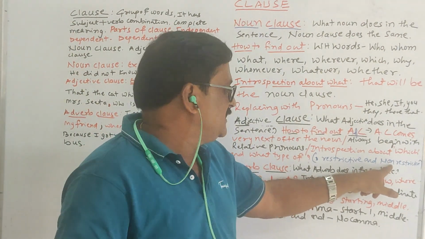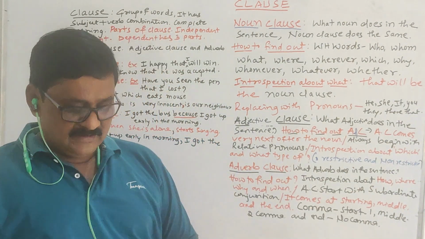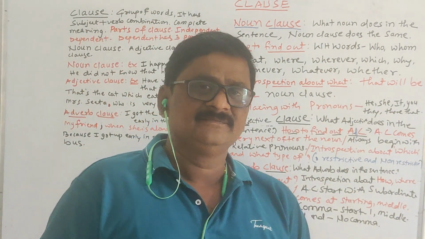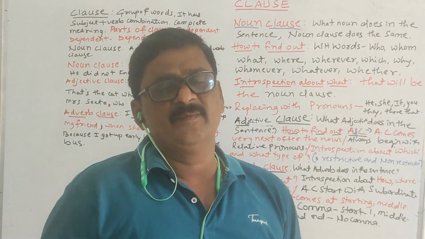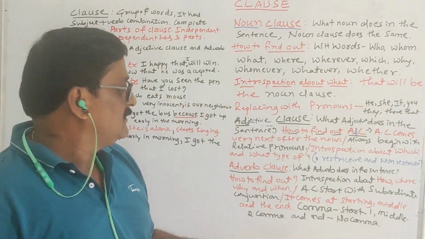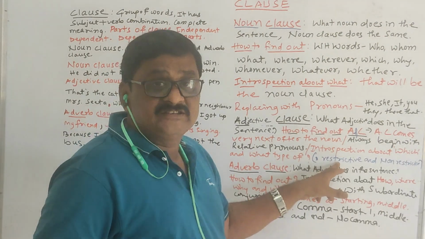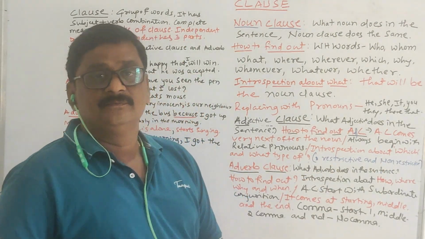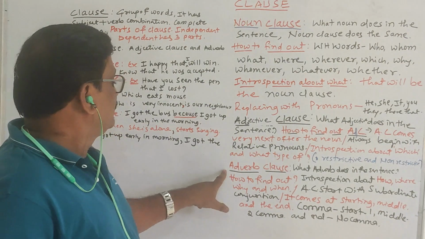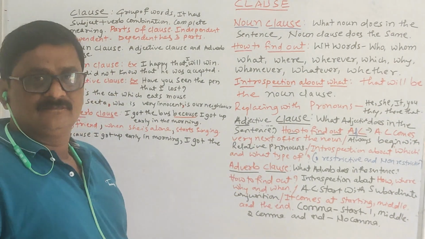In the same sentence, if we remove the dependent clause and it still gives complete meaning, that is non-restrictive. And after that, adverb clause.